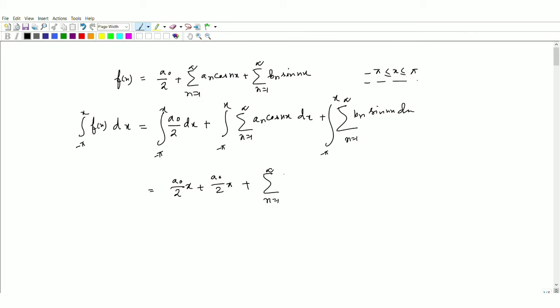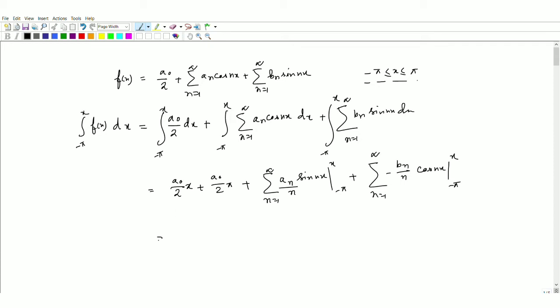After that an cos nx becomes sin nx divided by n, with limit x to minus pi, plus, here also 1 to infinity, minus bn, because the integration of sin nx is minus cos nx divided by n, then cos nx with limit x to minus pi.